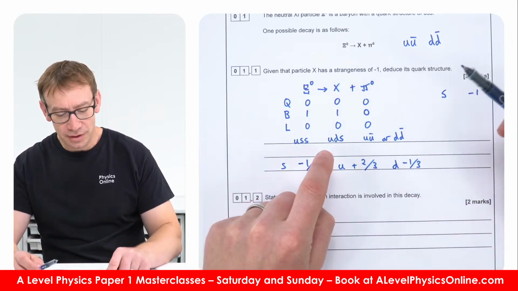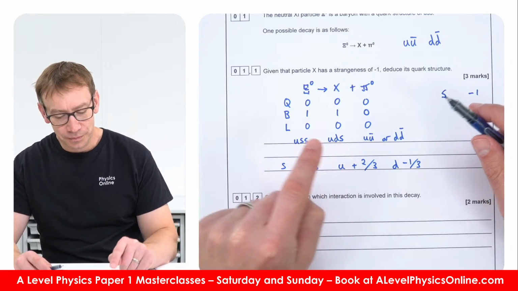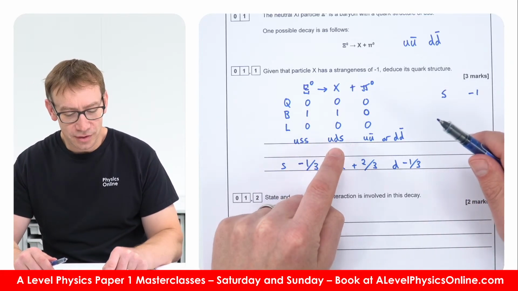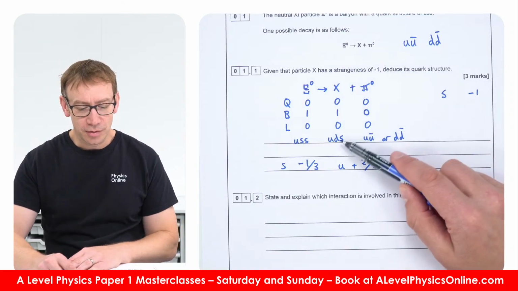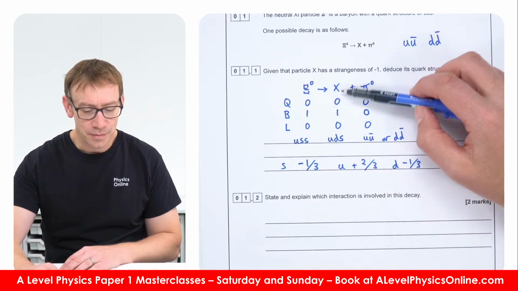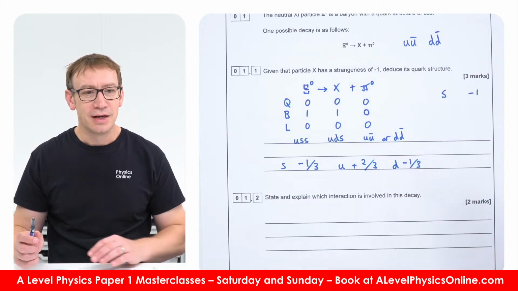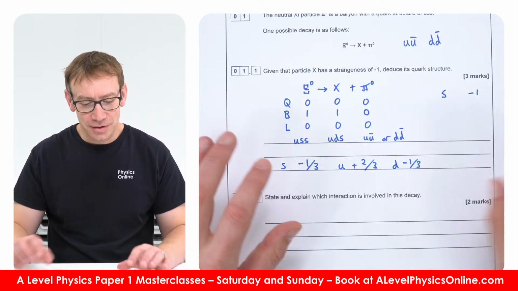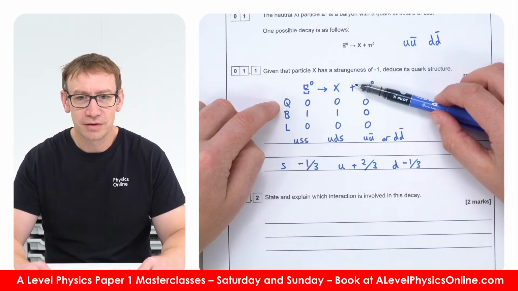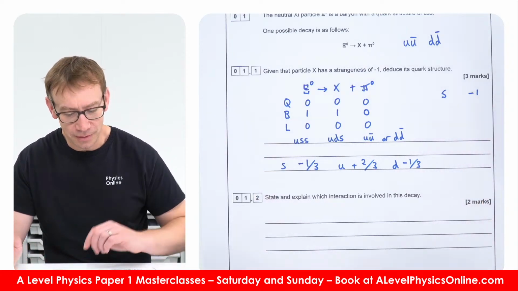If it was down, down, strange, then we'd have a charge of -1. If it was up, up, strange, then it would have a charge of +1. And so the only combination of quarks that can actually give it a charge of 0 must be up, down, strange. For this, you don't need to remember that, but what you need to think about is that any time you've got one of these particle interactions, we always conserve the charge, baryon number, and lepton number.